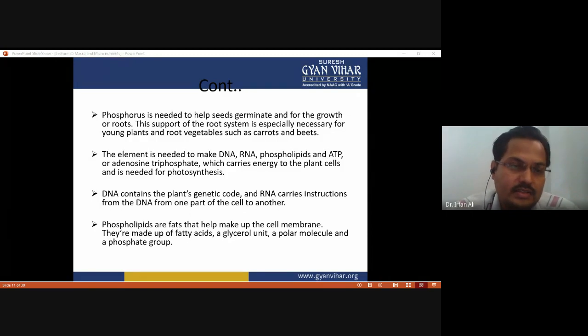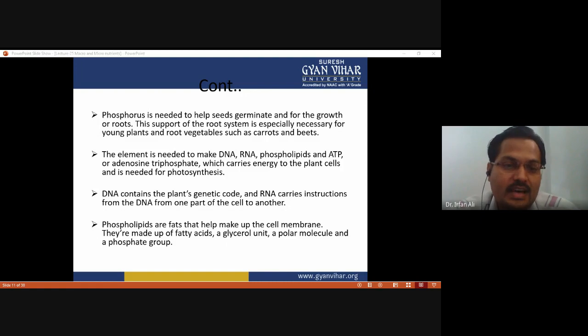DNA contains the plant genetic code. RNA carries instructions from the DNA from one part of the cell to another, and this is possible only if there is plenty of supply of phosphorus. And phospholipids are the lipids or fats that help make up the cell membrane.